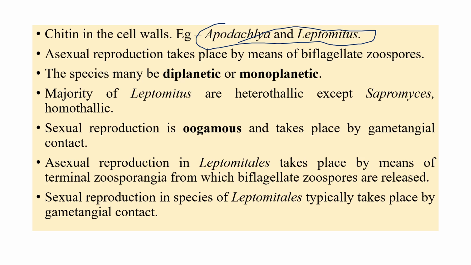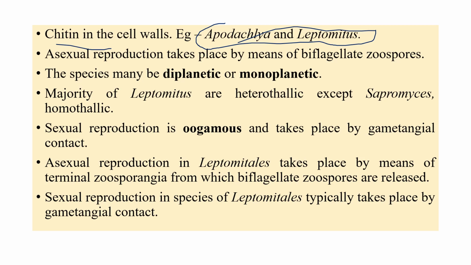From the beginning of Oomycota onwards, I have repeatedly mentioned many times: the cell wall of all Oomycota group of fungi is made up of cellulose, except a few fungi like Saprolegnia, Leptomitus, Achlya, Aphanomyces. These are all the few fungi. Their cell wall is made up of chitin. This is also repeatedly asked in NETs and various entrance exams.